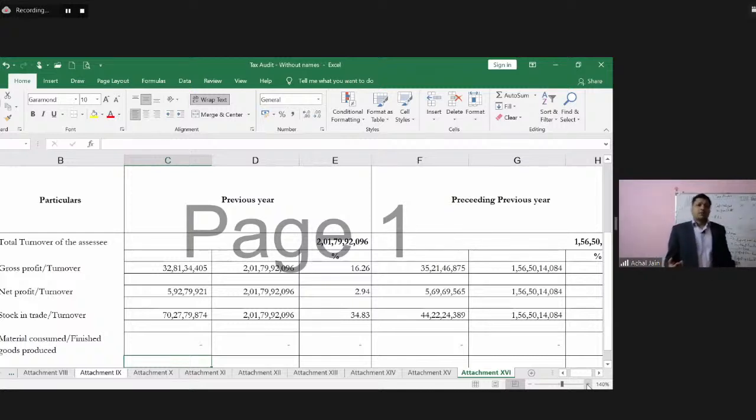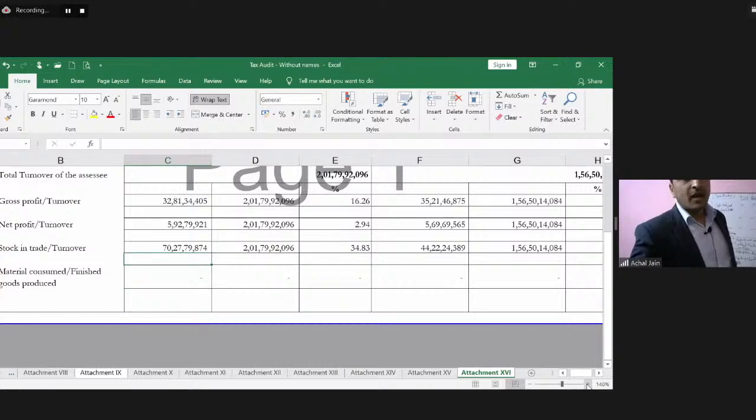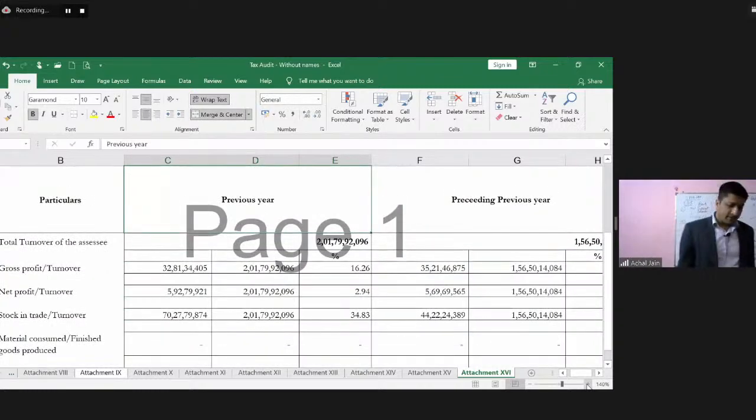Now, in respect of this total turnover, once again, the basis of this total turnover at times becomes a point of confusion. Okay, so that's why you would generally see a note is given at the end. Currently, there is no note because it may be a simple case to handle. Now, whether this total turnover should include other income or not.